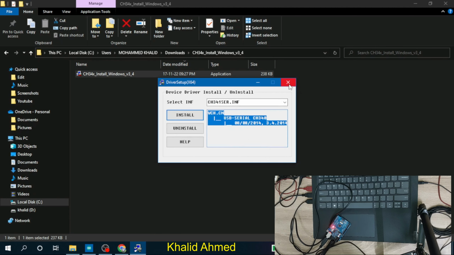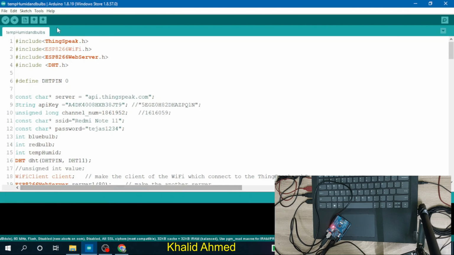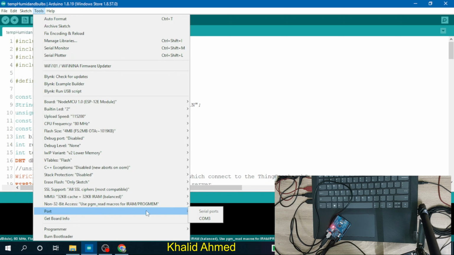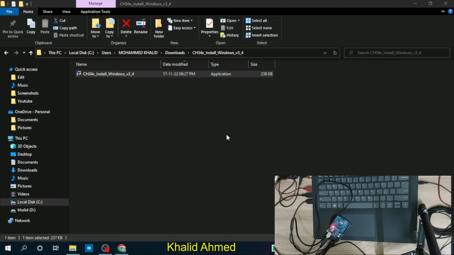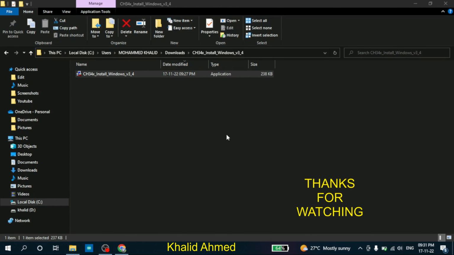Click on OK, and then in order to confirm this, go to Arduino IDE. Now go to tools. Now you will have the port option as COM3. So in this way you can install the CH340G driver and you will be able to upload the code from the PC to the Arduino.